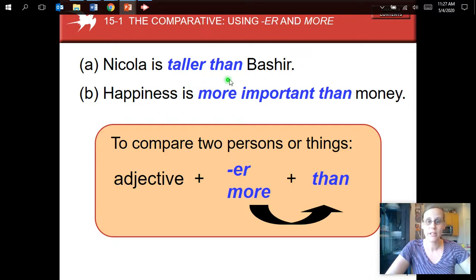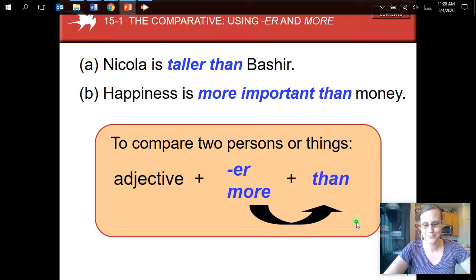So taller than, more important than, right? So very important to keep than there. We cannot say Nicola is taller Bashir. No, Nicola is taller than Bashir. We need to say happiness is more important than money, not happiness is more important money.